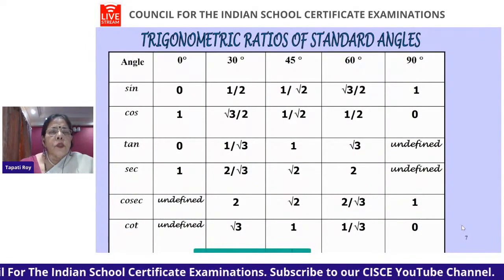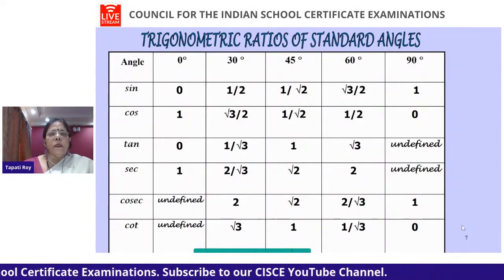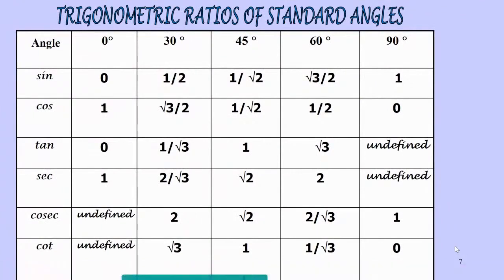Now we also need the trigonometric ratios of standard angles. Now you will feel, what a huge table, how can we remember it? No need. Always try to find your own, experiment and try to find shortcut methods. Now think of this.